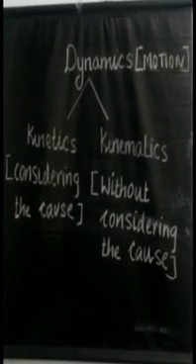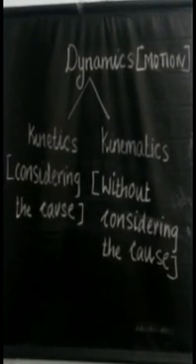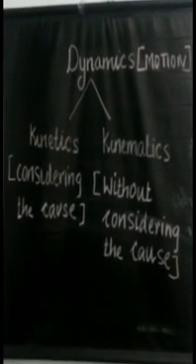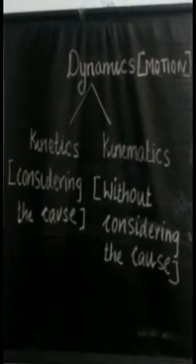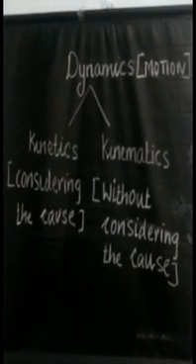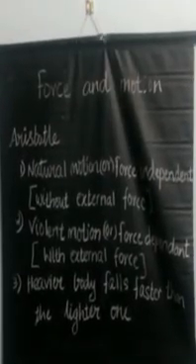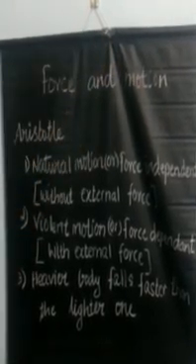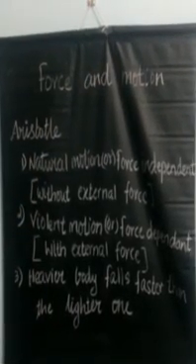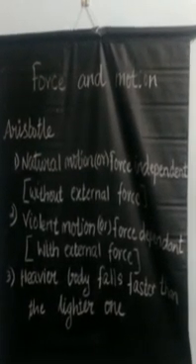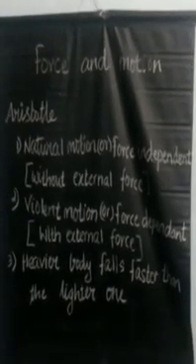But few people sitting in the commentary box, they focus on the velocity of the ball, the speed of the ball and the angle and so on. Here they are focusing on the cause of the motion. So that is kinetics. I hope you all very well understood about kinetics and kinematics. The next topic is force and motion. Under this topic, we are going to see the ideas given by two scientists about the causes of motion. The first one is Aristotle and the other scientist is Galileo.